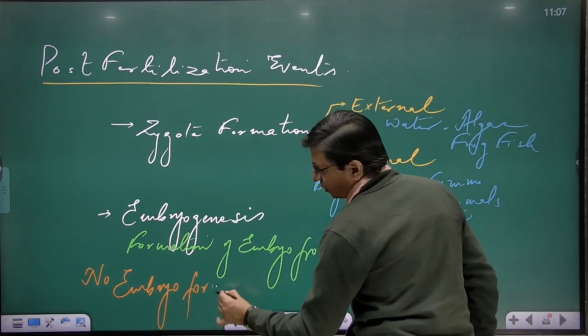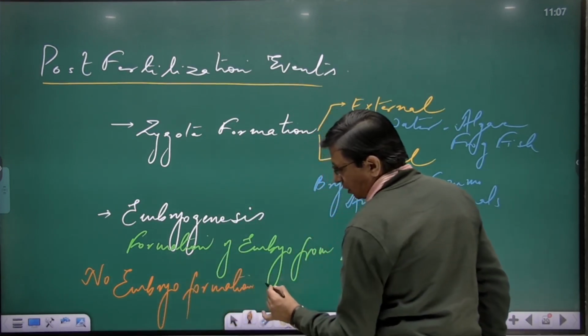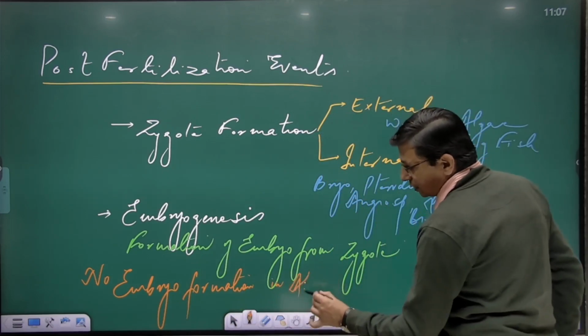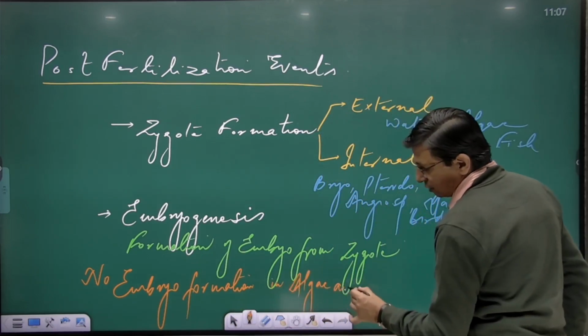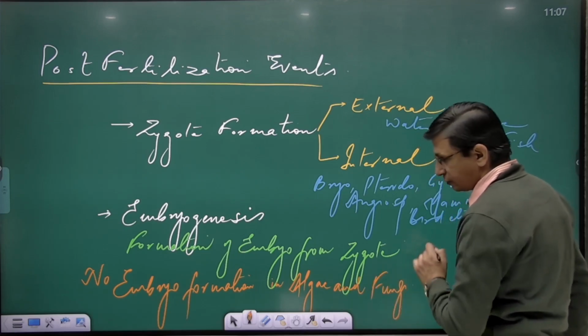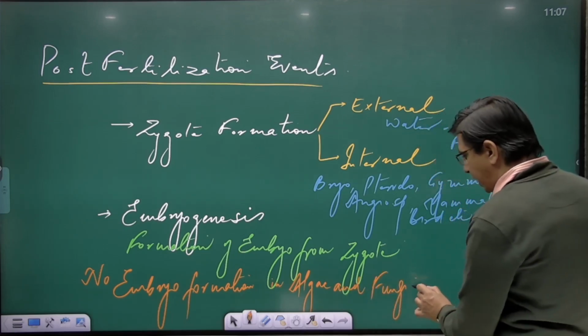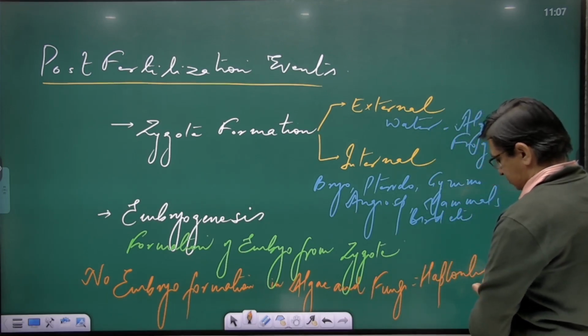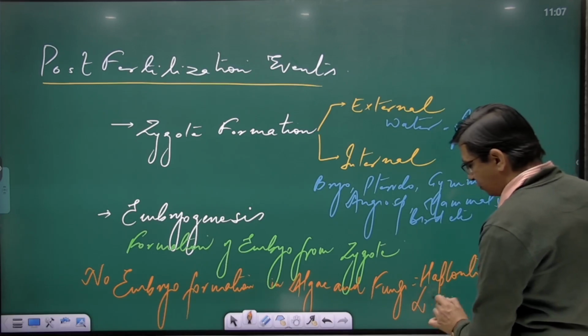in what? In algae and fungi, because they have a haplontic type of life cycle.